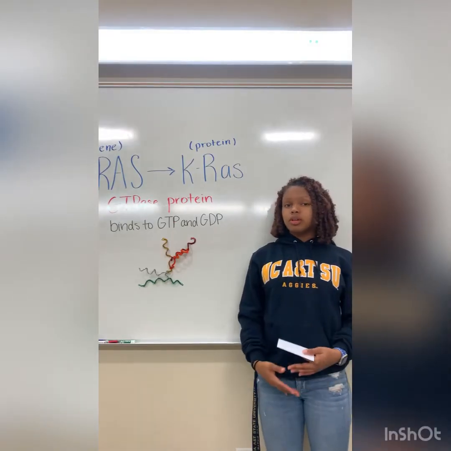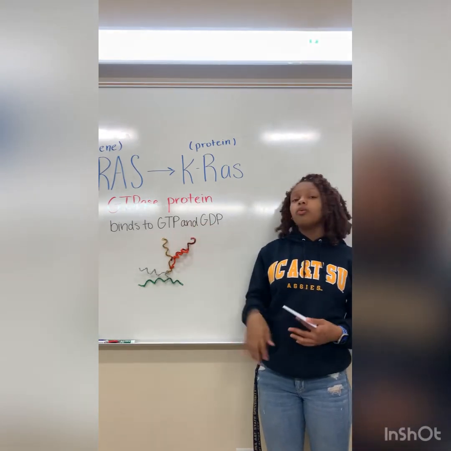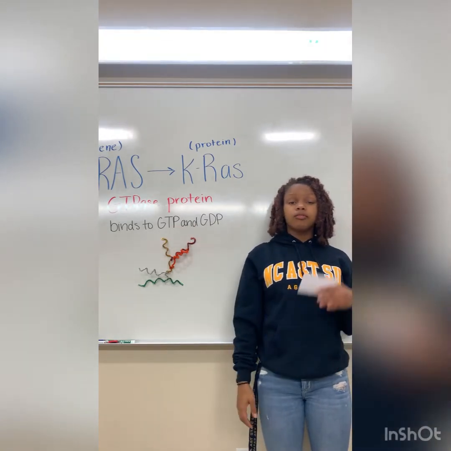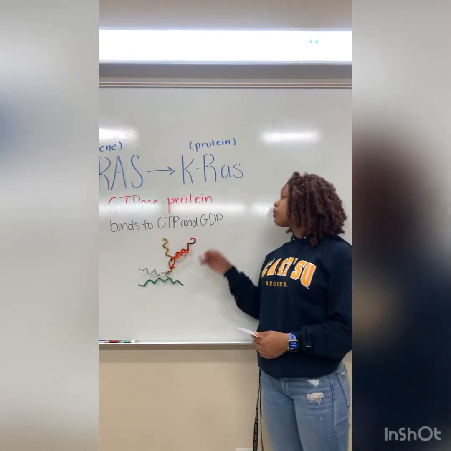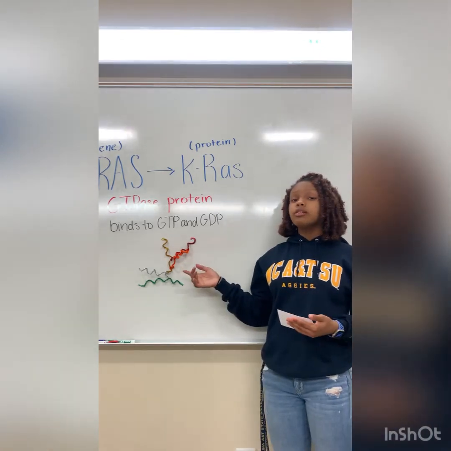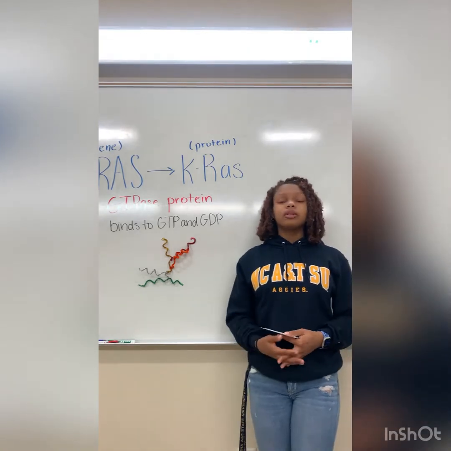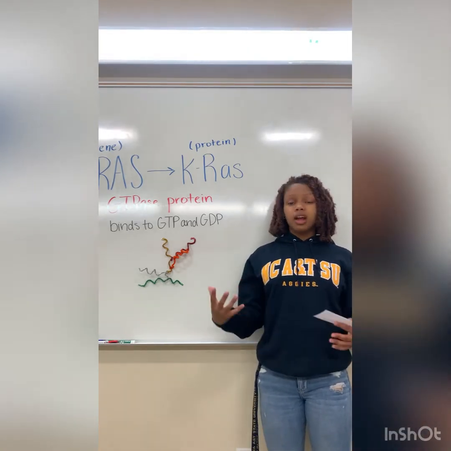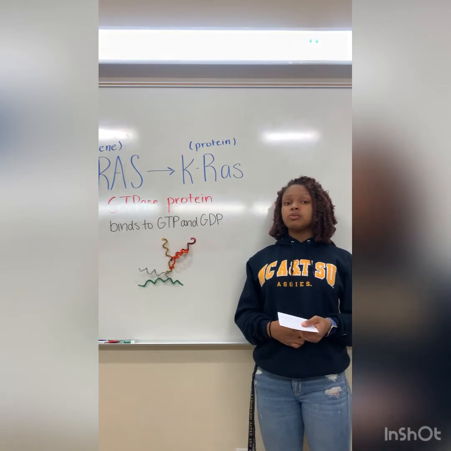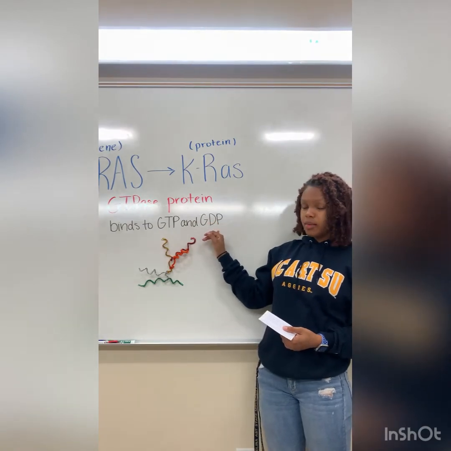KRAS protein is a type of GTPase protein, which means that it spends its time switching from binding to GTP, then binding to GDP. When the protein is bound to a GTP molecule, that means that it's active and it's relaying signals from the membrane all the way to the nucleus of the cell. However, when it's bound to GDP, that means that all signaling is inactive and it's not really doing anything. You can see here in this model that the structure is what changes when glycine is replaced with cysteine. Knowing what we know about the protein structure as well as the mutation, we can come to the conclusion that the switch from glycine to cysteine makes it either a lot harder or completely impossible for a KRAS protein to unbind from GTP and bind back to GDP and become inactive again.